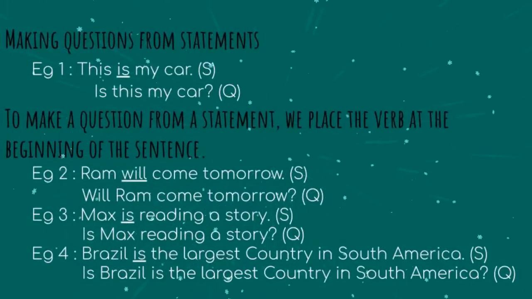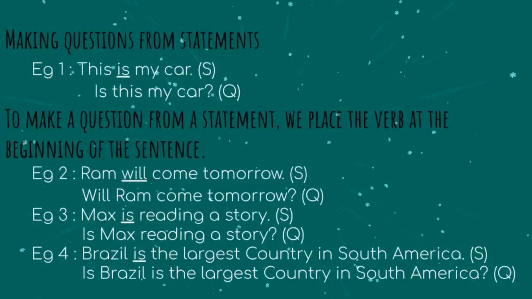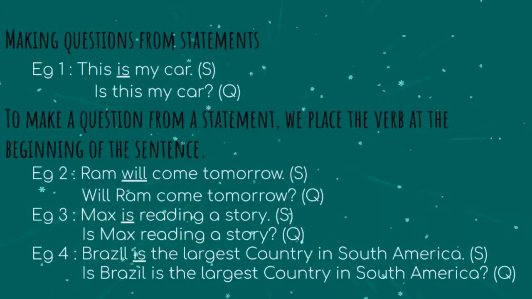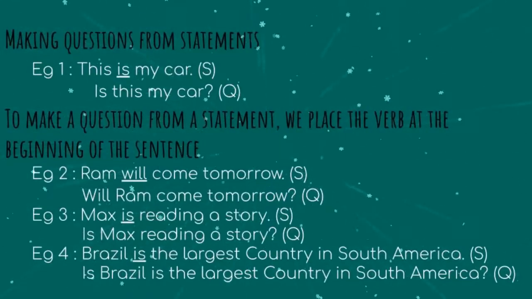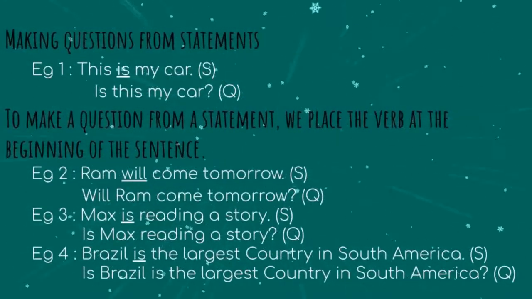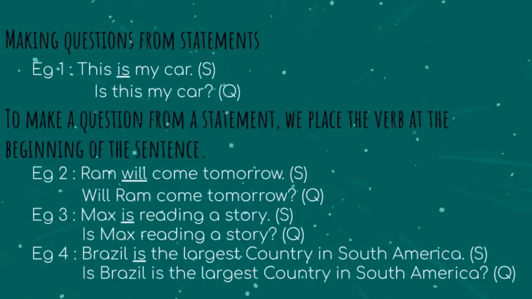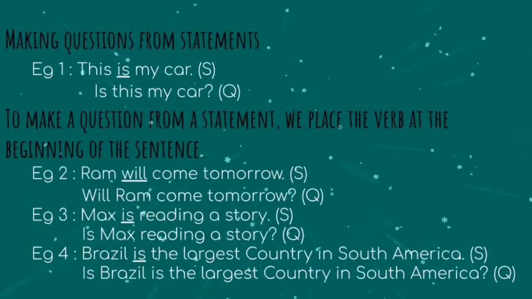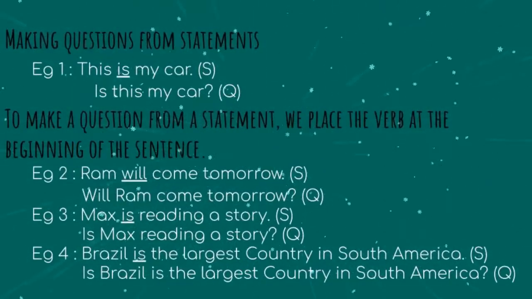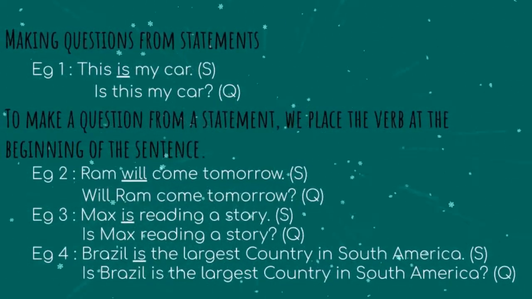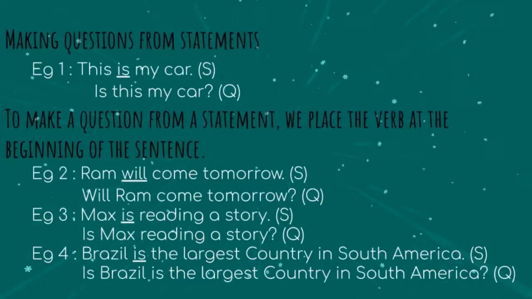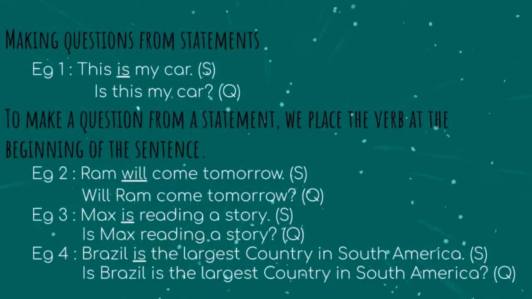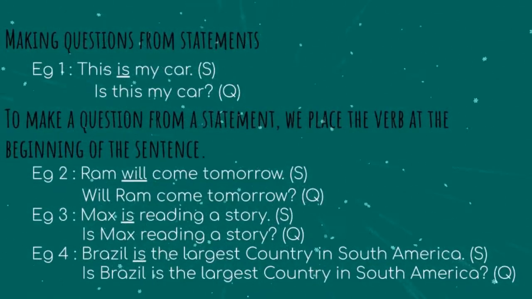See here, what is the verb in the given sentence? We know that it is "is". So we just want to change the place of the verb to the beginning of the sentence. So now it is a question. See here, is this my car? That's all. So we can place the verb in the beginning of the sentence and easily form a question. We just want to exchange the places of noun and verb. That's all.